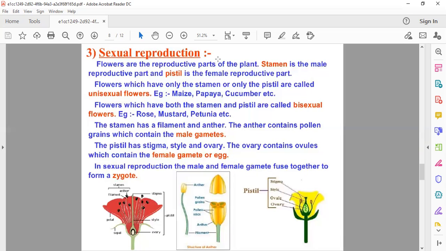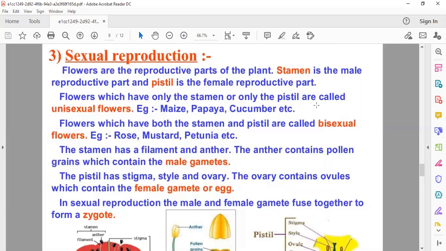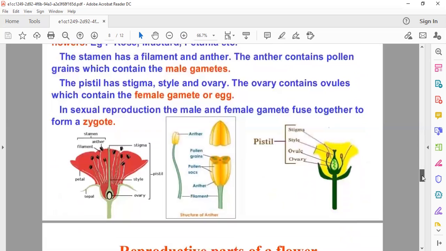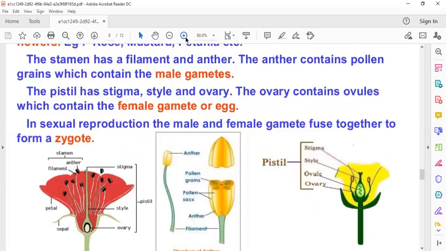So children, here we can see the enlarged image of this. See, this is the structure of a flower. One more we can enlarge, and now we can see this is a complete structure of a flower. This center part is known as the pistil, as it is shown here, and these parts are known as the stamen, which is the male reproductive part of the flower, and this is the female reproductive part of the flower.